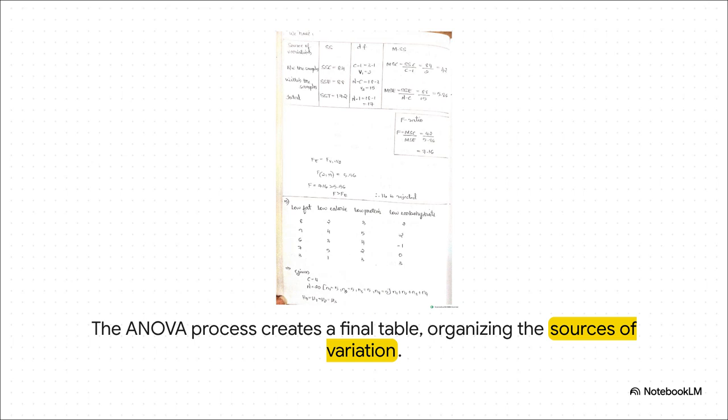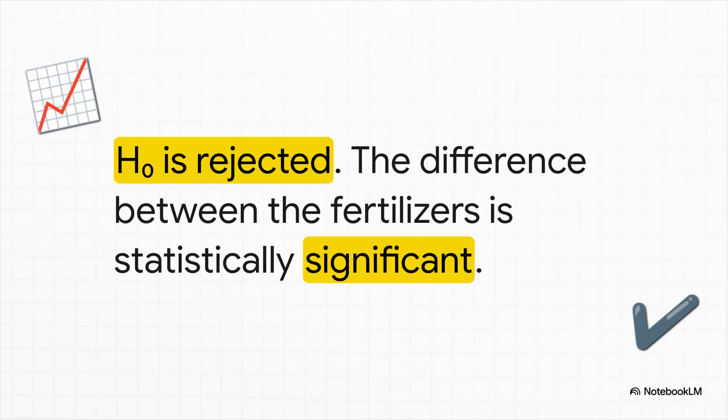And this is where the magic happens. It spits out this amazing summary table that neatly separates the two types of variation. The variation between the groups, the part that's actually caused by the fertilizers, and the random natural variation you'd expect to see within each group. And by comparing those two things, ANOVA gives you a clear, confident verdict. In this case, the analysis shows that the difference between the fertilizer groups is way bigger than the random noise. So we reject the null hypothesis. The verdict is in, the type of fertilizer you use absolutely makes a statistically significant difference.